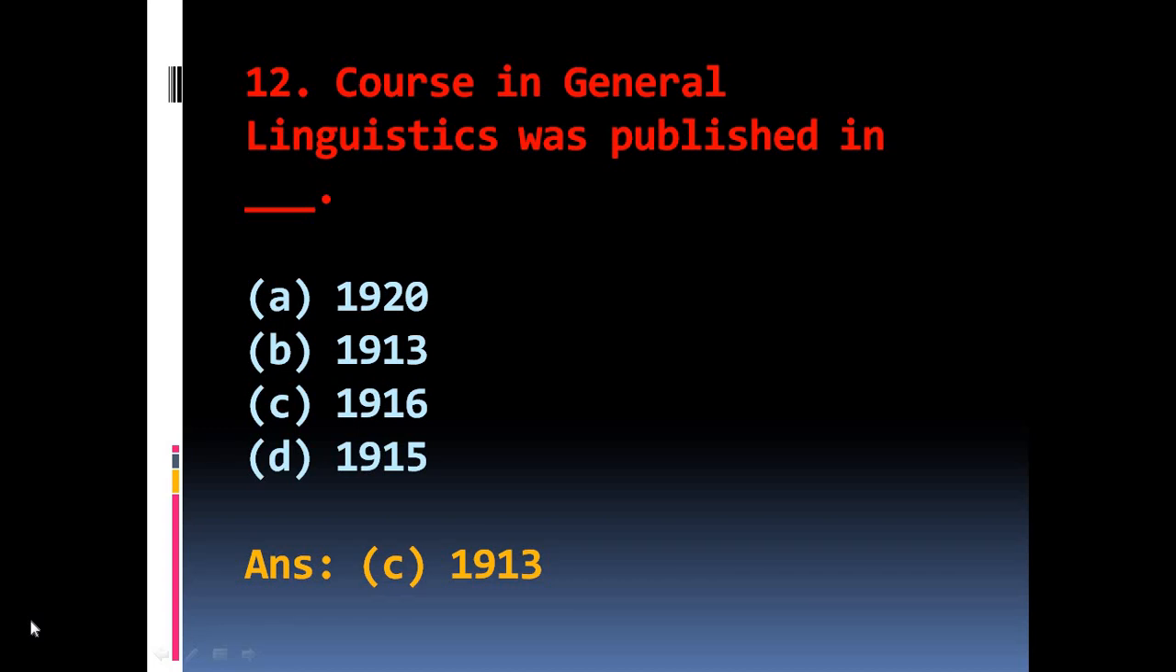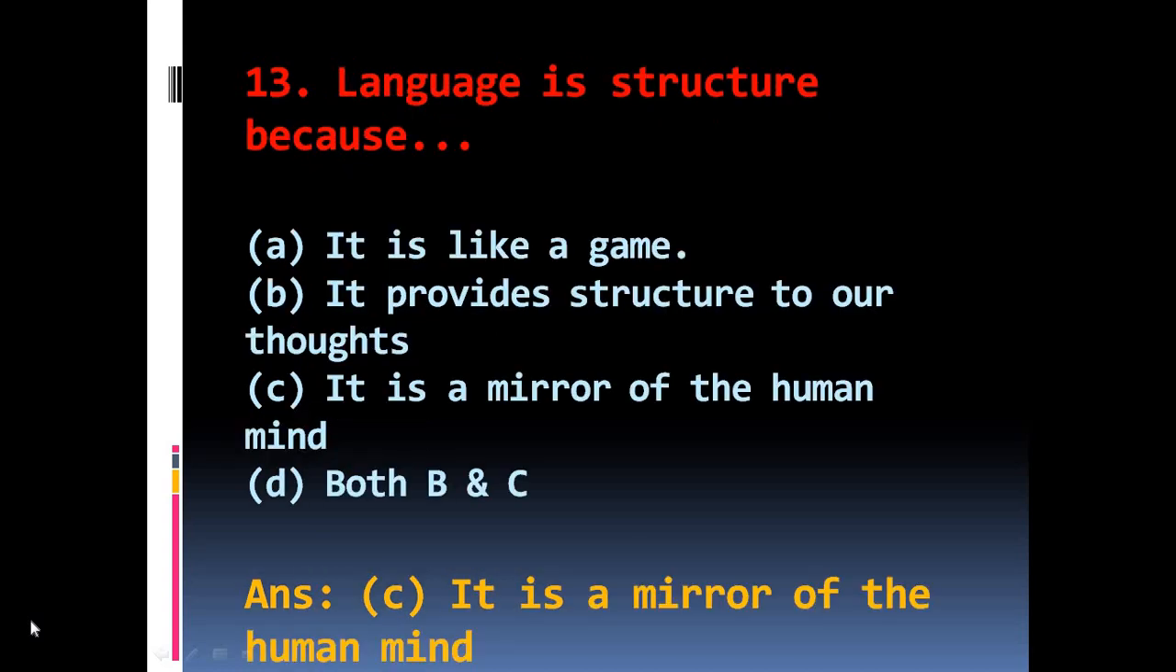Question number 12. Course in General Linguistics was published in, the options are A. 1920, B. 1930, C. 1960, D. 1950. The right answer is C. 1960. Question number 13. Language is structured because